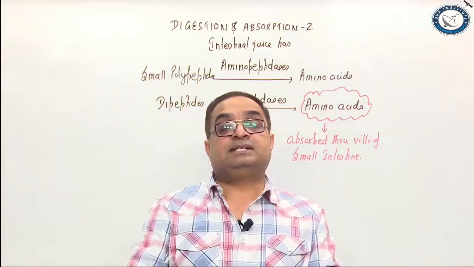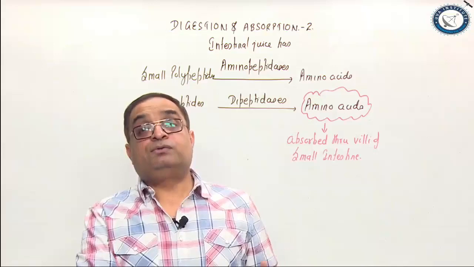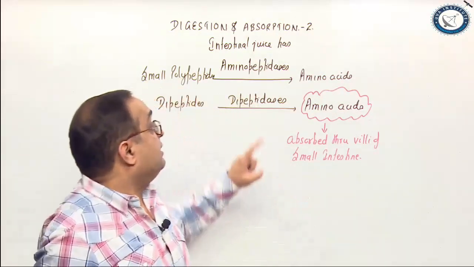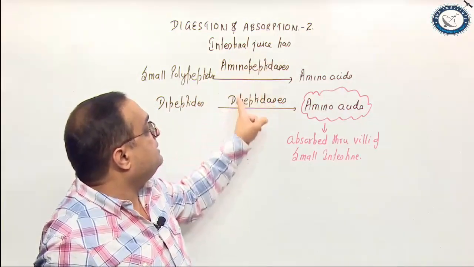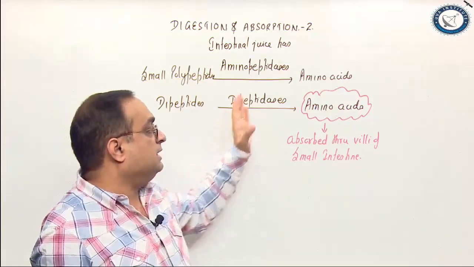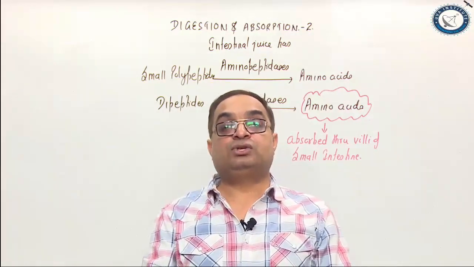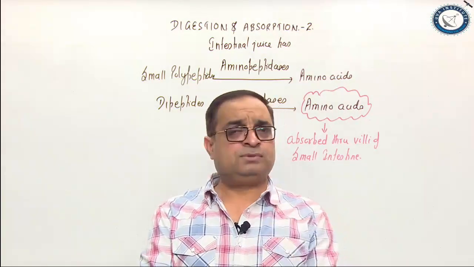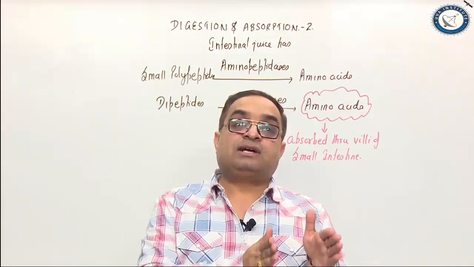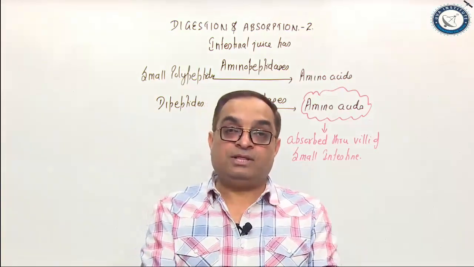When these three enzymes get active, they act on proteoses, peptones and large polypeptides to form small polypeptides, dipeptides and few free amino acids. Finally, the intestinal juice has aminopeptidases and dipeptidases, which will break these small polypeptides and dipeptides respectively to form amino acids. So we have seen that the end products of protein digestion are amino acids, which are absorbed easily through the villi of the intestine. So protein digestion started in stomach, completed in small intestine. So with that, we end up with this lecture here only.